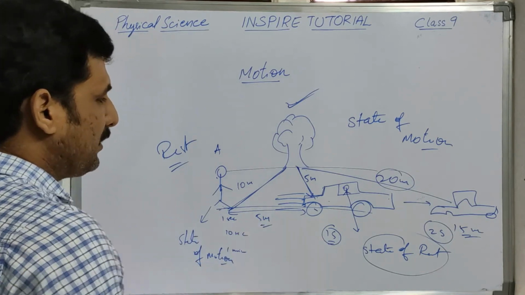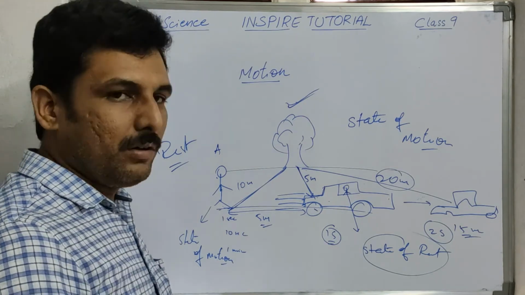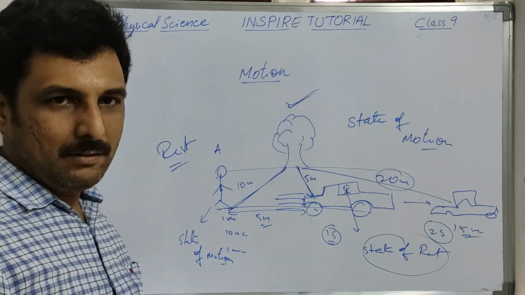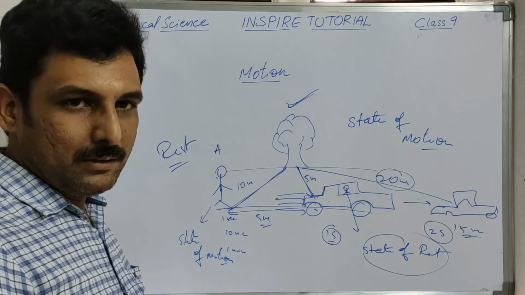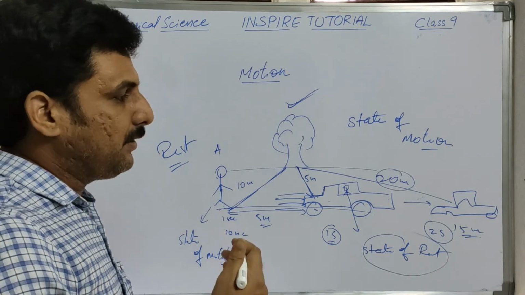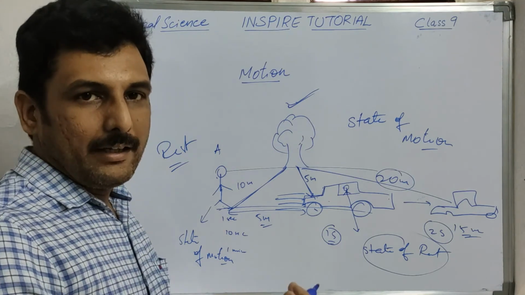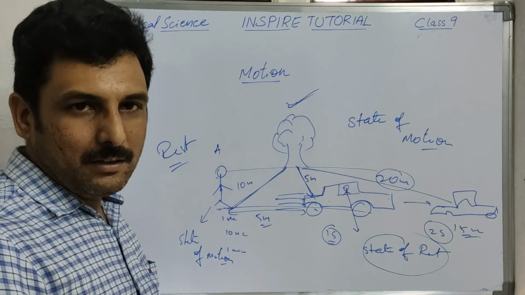That means the state of motion or the state of rest will depend on the observer. So it is a relative term. State of motion is nothing but a relative term. It depends on the observer, or it is with reference to some other object.